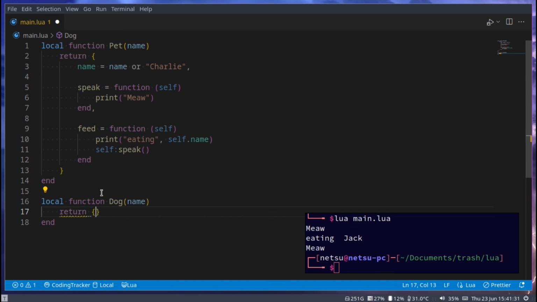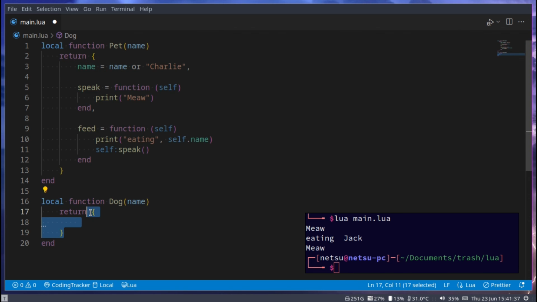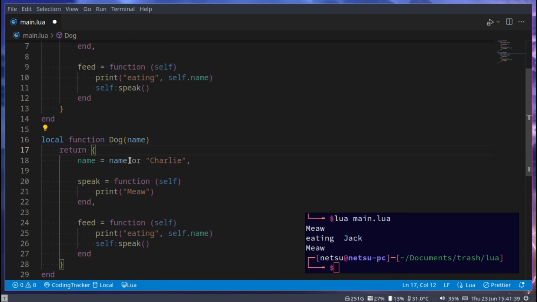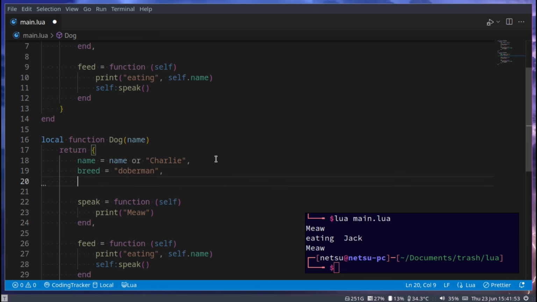And we're like, okay, I want all of these inside of dog as well. So we copy, we paste. We now have all of the same things. But now we want to add a few new things. We want to add breed, which is equal to Doberman. And we have loyalty because dogs can be very loyal.